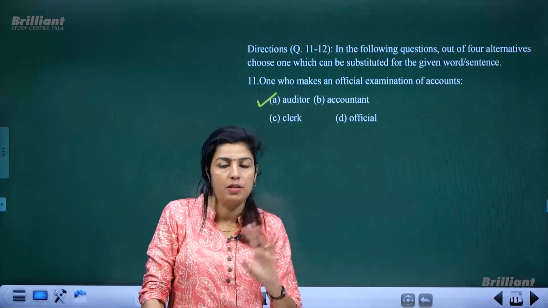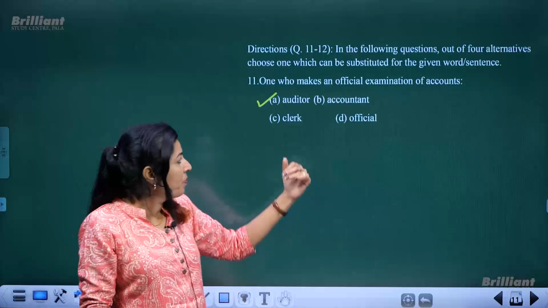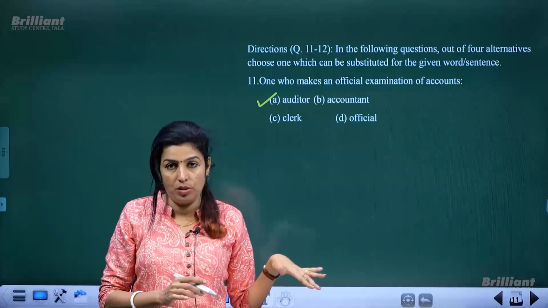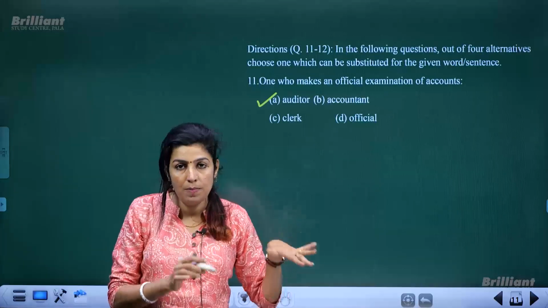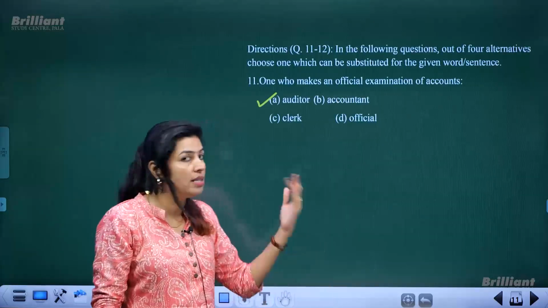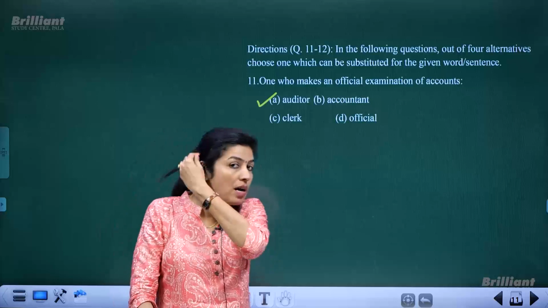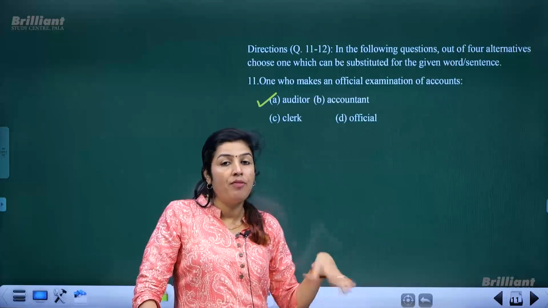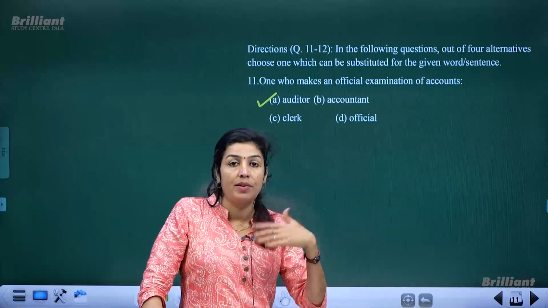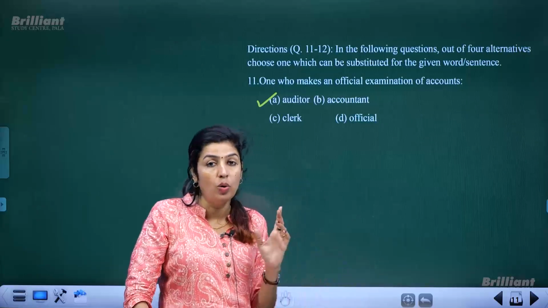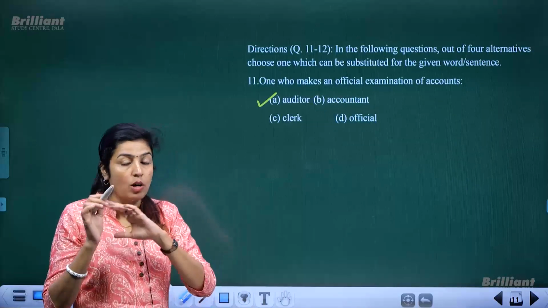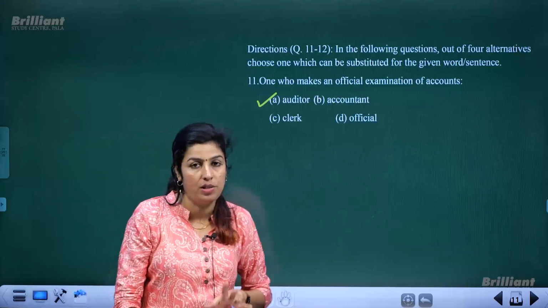Now, what is the difference? The one who keeps or manages accounts is an accountant. But the one who examines accounts closely, finds out errors and rectifies them, and makes a close examination of accounts, he is an auditor.